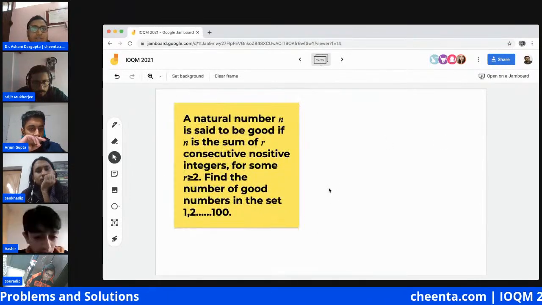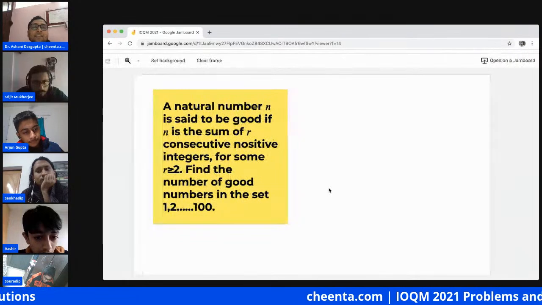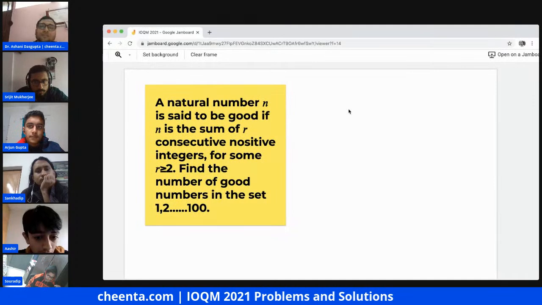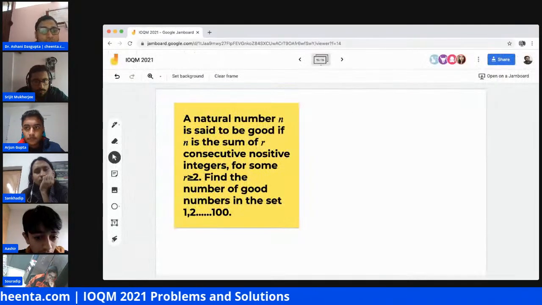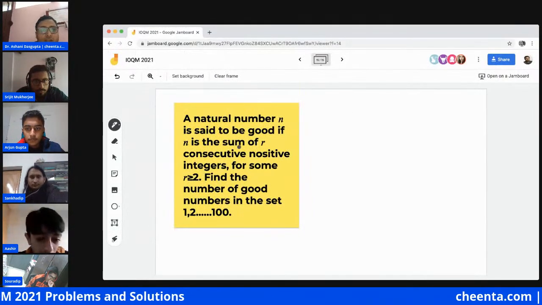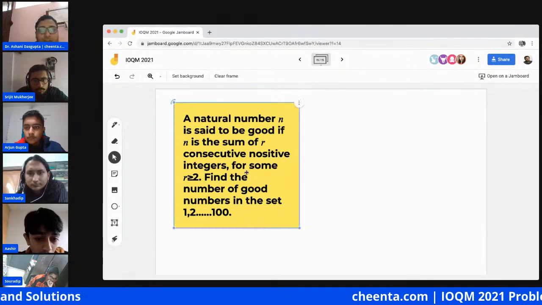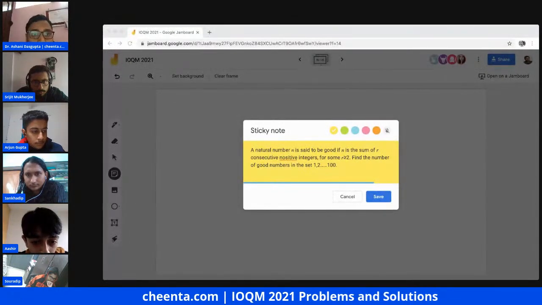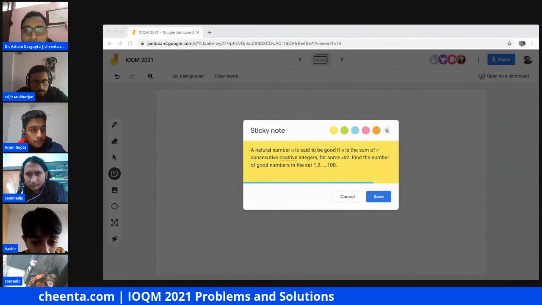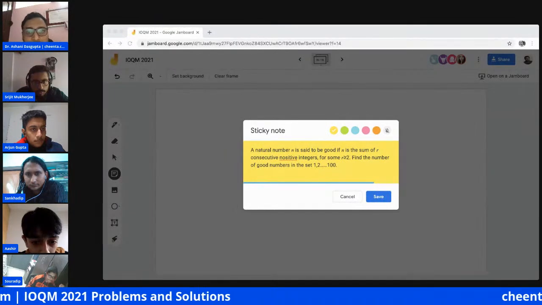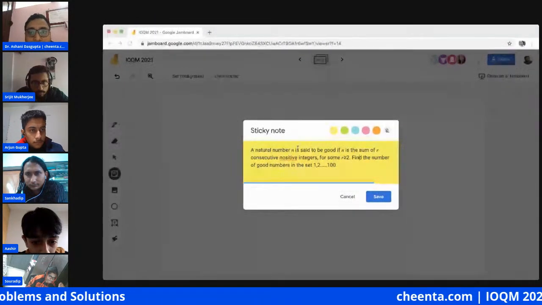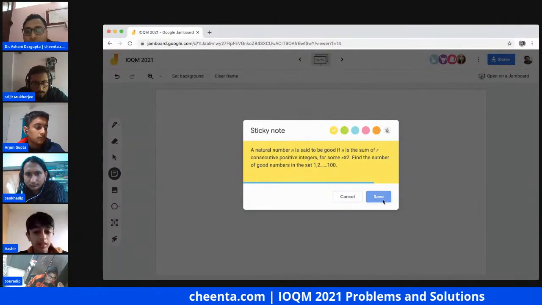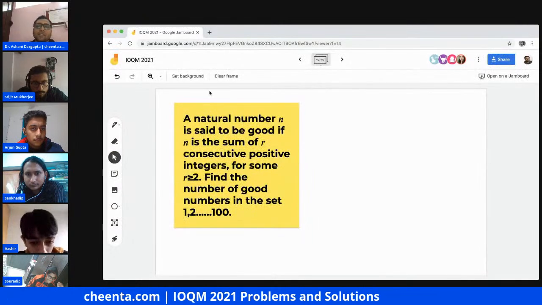A natural number n is said to be good if n is the sum of r consecutive positive integers for some r greater than or equal to 2. Sorry, there is a typo here: it should be consecutive positive integers.